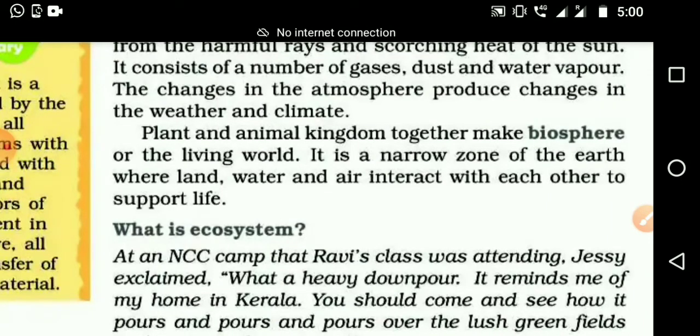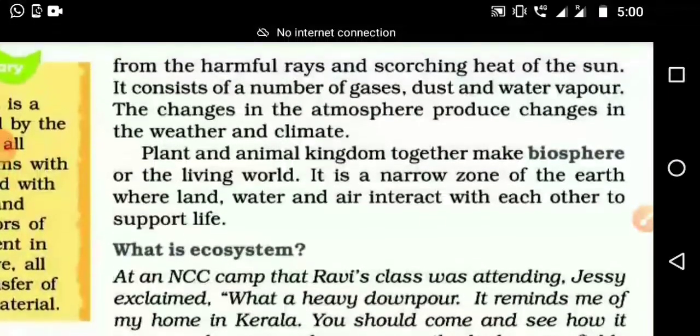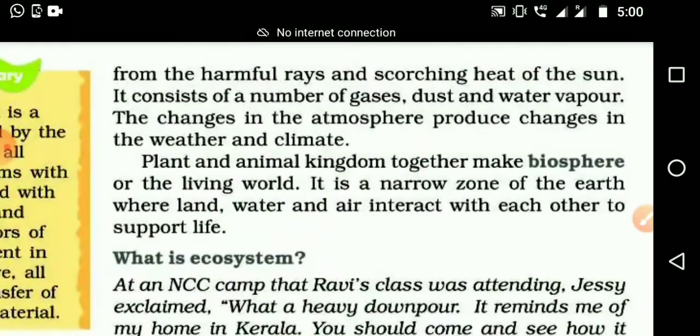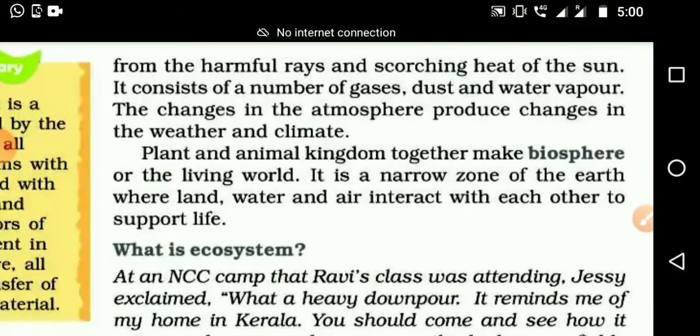And the change in the atmosphere produces change in the weather and climate. How the heat is changing, how the water vapor is changing, how the dust content is changing, according to that we are getting different weather and climate.